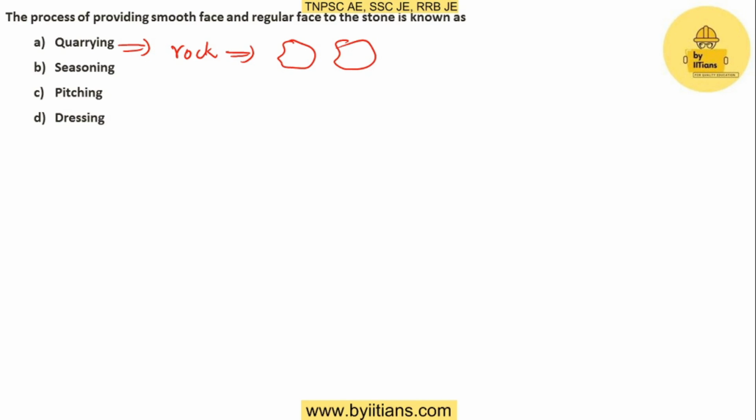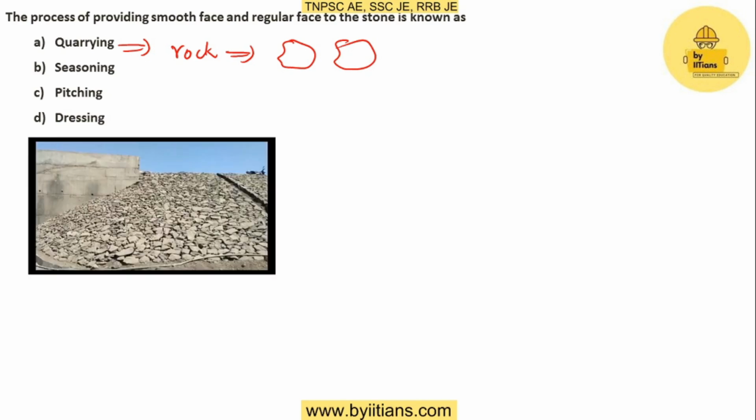The next option is pitching. This picture shows the pitching. It is also called stone pitching. Here the large stones are interlocked with one another in order to prevent soil erosion in sloping areas. That is why the stones are laid like this.